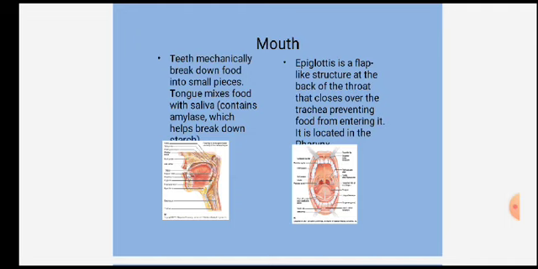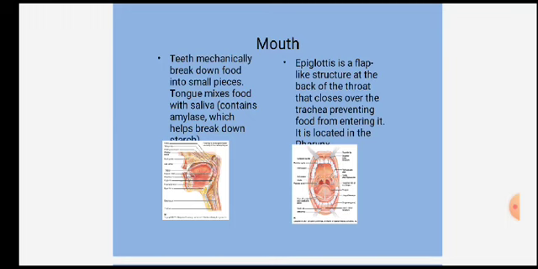What is the function of the tongue? The tongue is responsible for mixing the food with saliva, and the saliva is secreted by the salivary gland. The saliva contains different enzymes, such as the amylase enzyme.